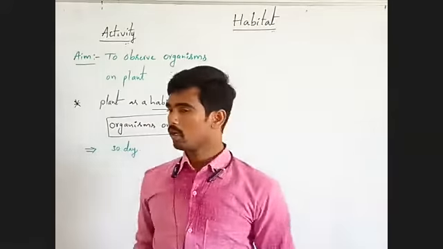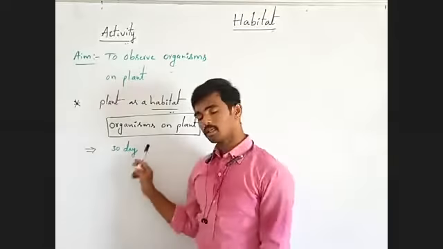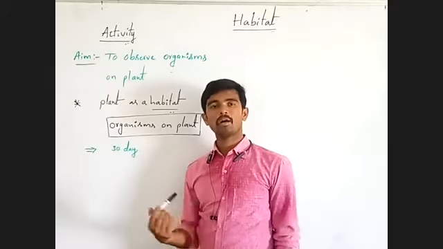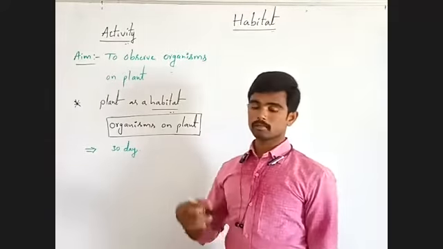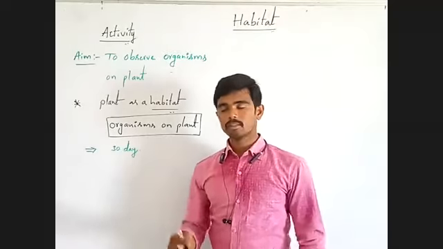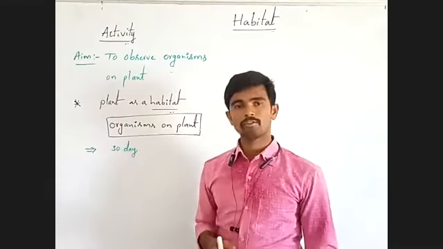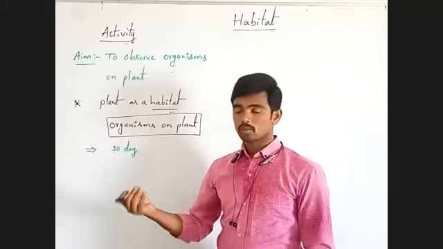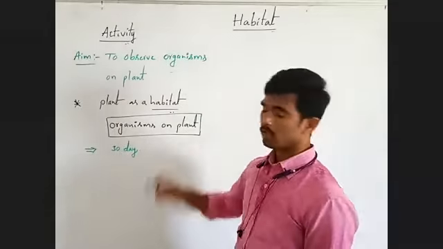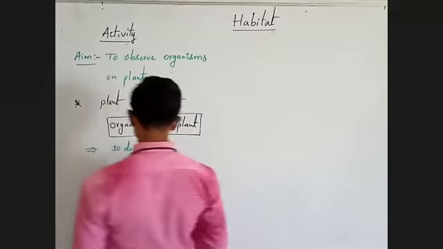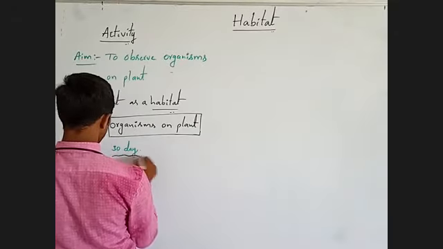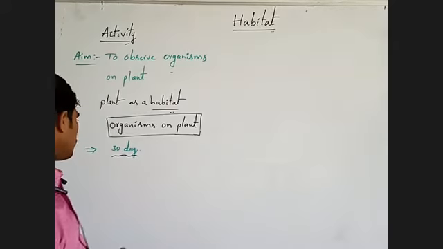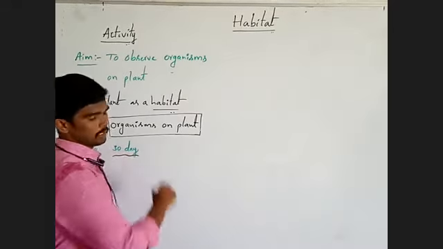Every day you have to note down the organisms present on the plant, and day by day note down the organisms that are leaving the plant, and the organisms that come to the plant. Like this, you have to note down all the organisms on a plant.